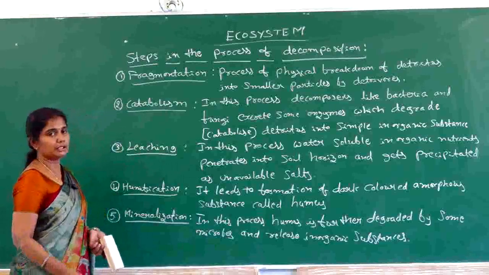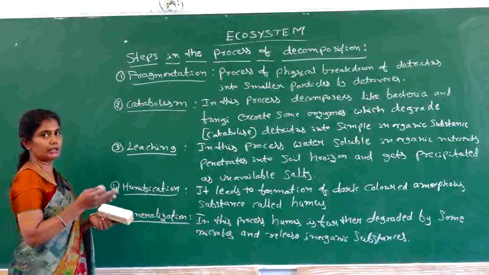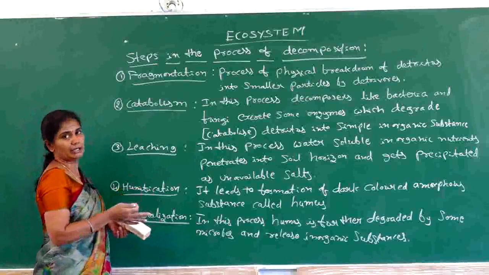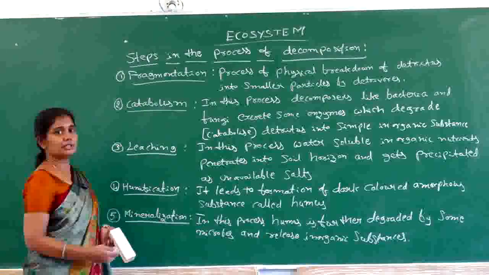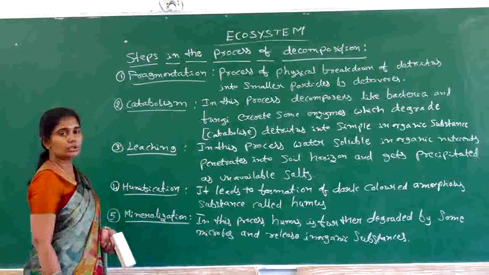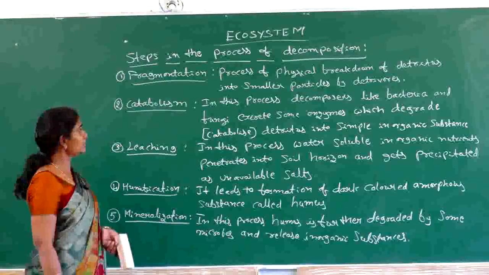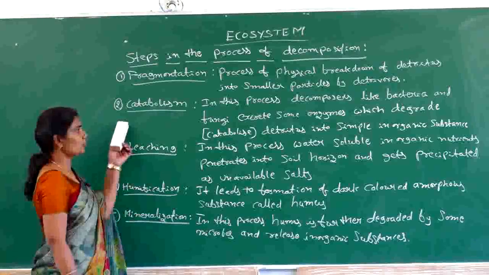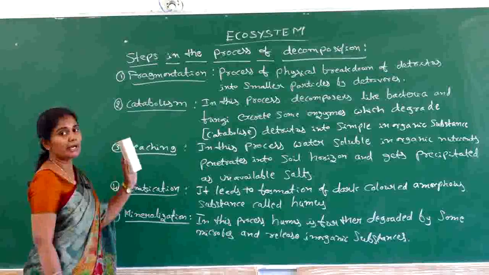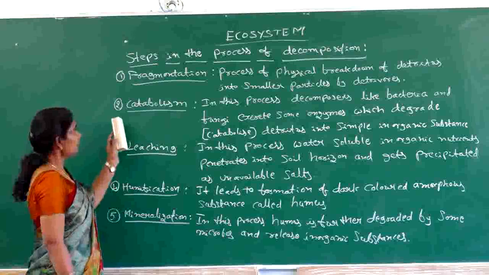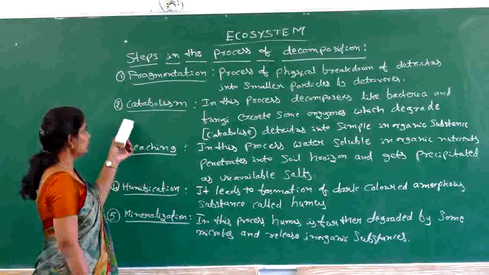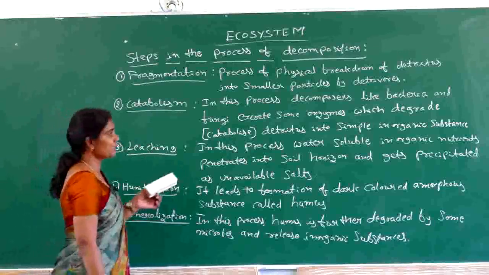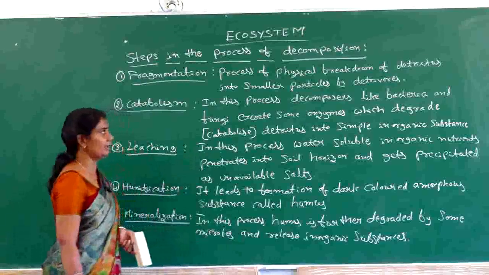So that means the detritivores are going to break down the detritus into smaller particles by the process of fragmentation. So the next step is catabolism. Catabolism, as the word indicates, is a process of breaking down only. Here the breaking down is in the form of a chemical process.